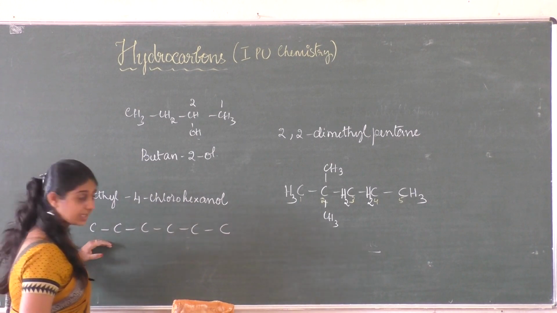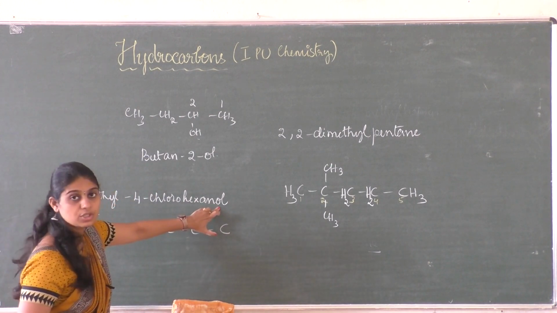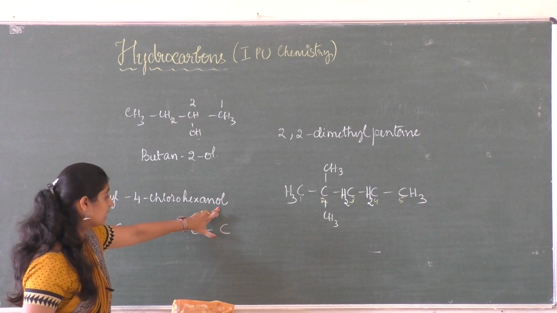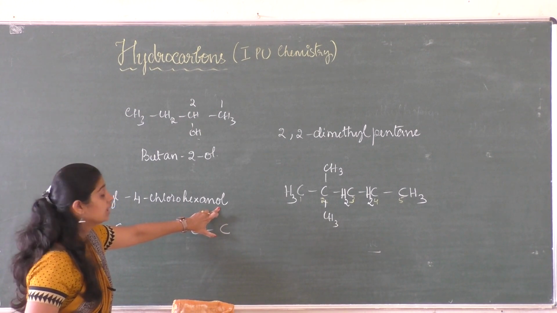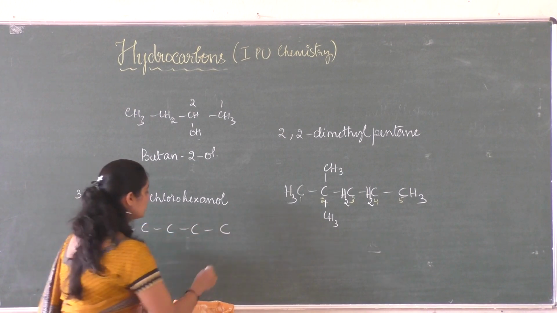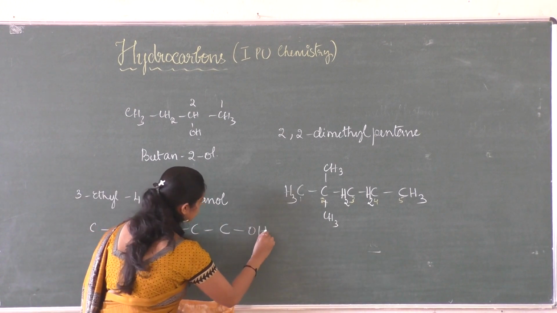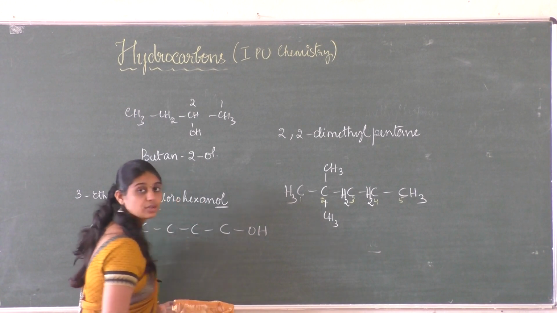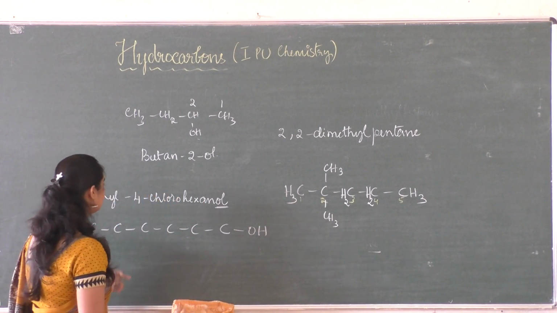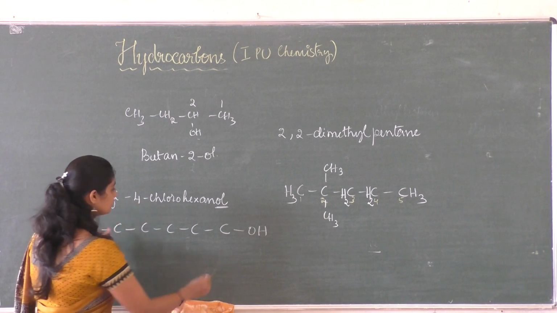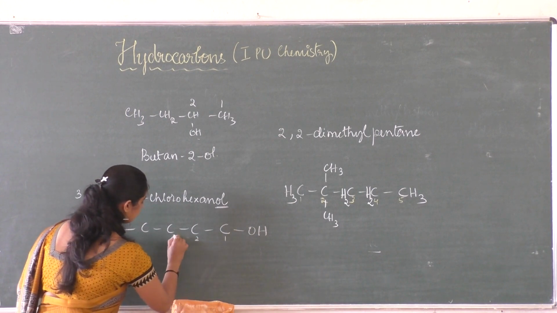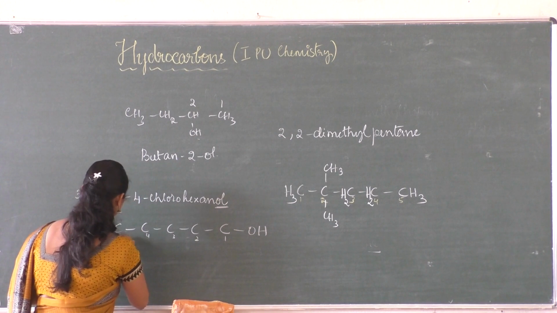So done with the 6 carbon atoms, and then you need to see the functional group. If any position of the functional group is not given, then it is obviously at the first position. So at the first position attach OL, that is hydroxyl group. At third position, this will be the first, second, third, fourth and fifth, and this is sixth.